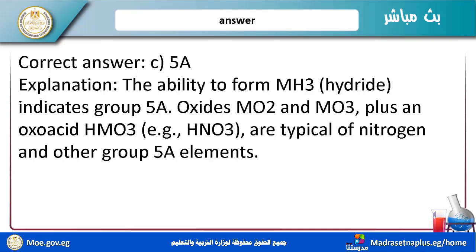Group 5A elements have multiple oxidation states from -3 to +5. The ability to form MH3 hydride indicates group 5, and the oxides MO2 and MO3 plus acids like HNO3 are typical for nitrogen and other group 5A elements.